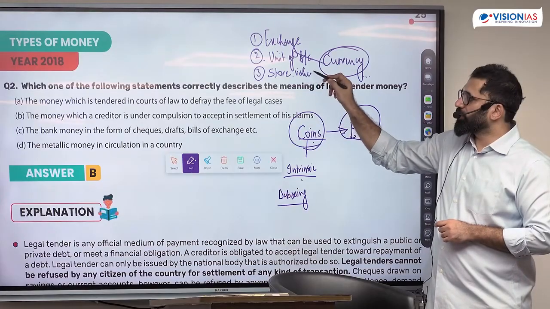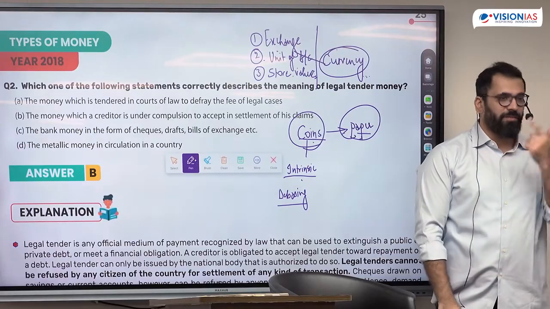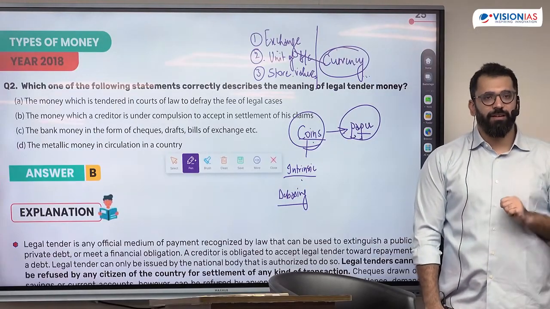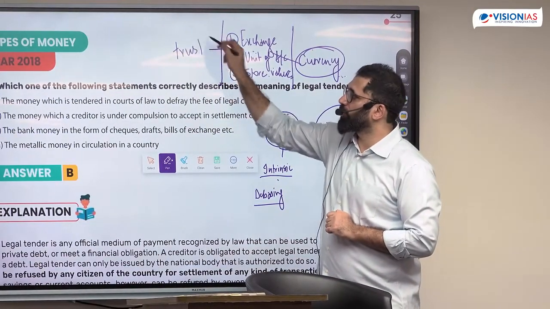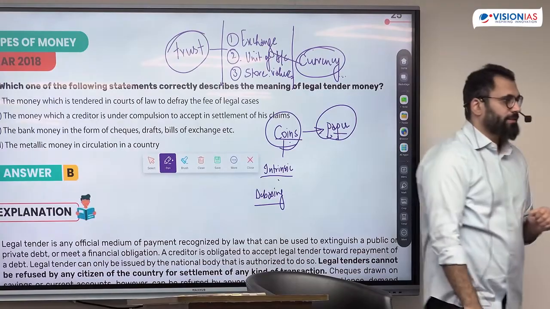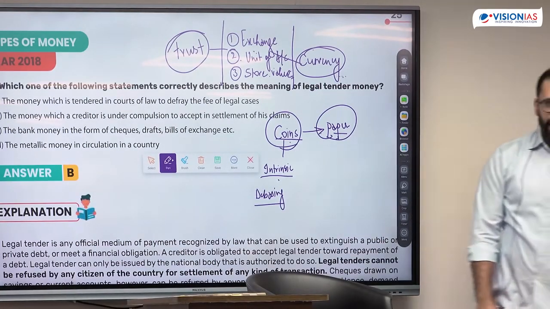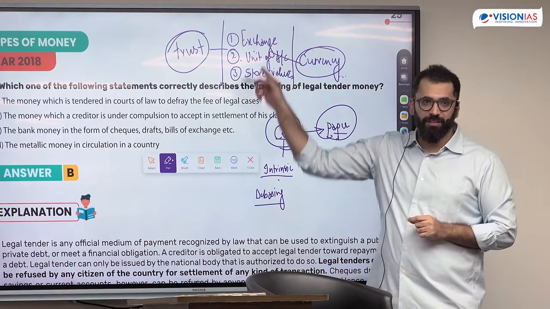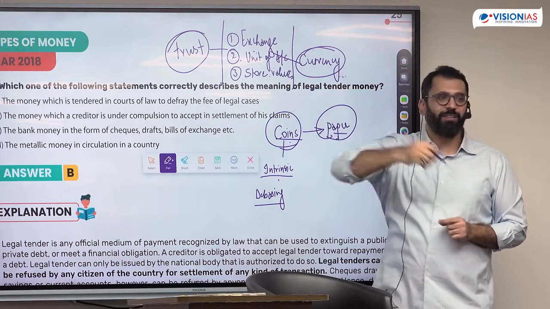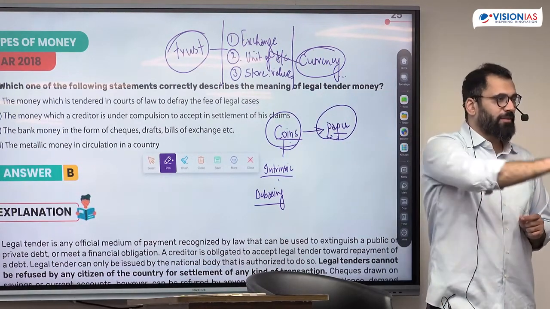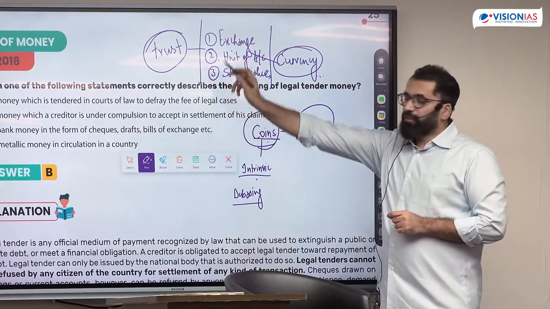Now, all three functions can happen through a number of units. Even Bitcoin can do all three. But why is Bitcoin not accepted but your paper currency is accepted? Because all three do not work until and unless you have trust. So maybe you can exchange Bitcoin. This is the most important factor. Any particular unit can perform these functions, but if you don't have trust, it will not function as currency. If the other person refuses to accept your payment, the money function is gone. Then exchange will not be possible, right? Now, trust is the major factor.